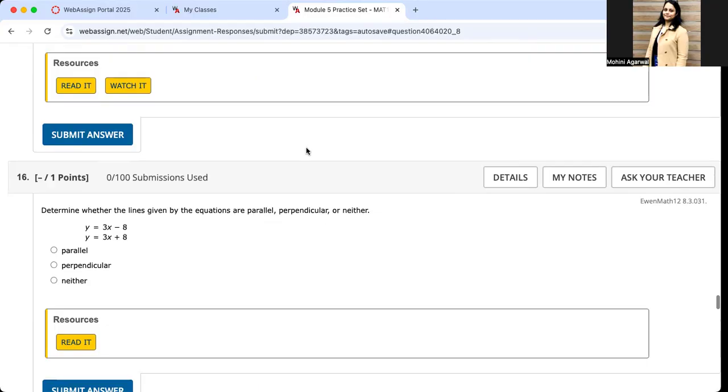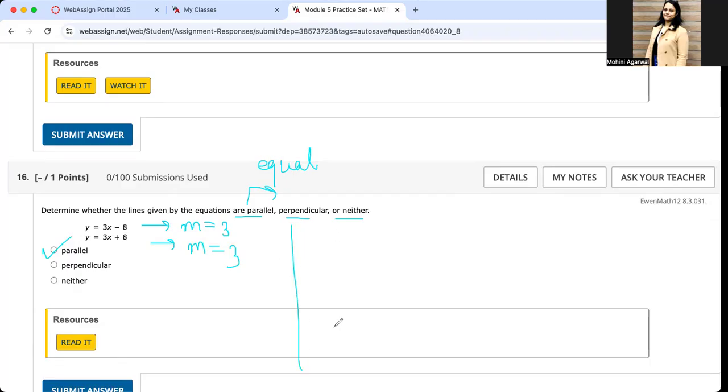Okay, let's see the next one. Now, this is a new concept which you will be able to read in the notes that I'll be providing you. How to determine if the equations are parallel, perpendicular, or neither. So the first one, the equations are parallel if their slopes are equal. So compare the two lines given to you and look for their slope. The first line has a slope of 3. The second line also has a slope of 3, which means the lines are parallel, right?